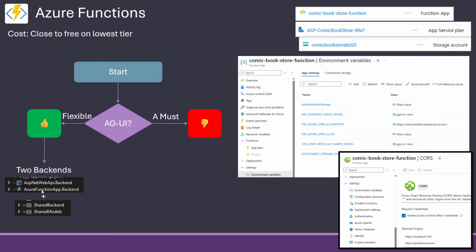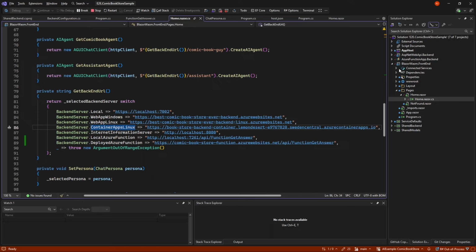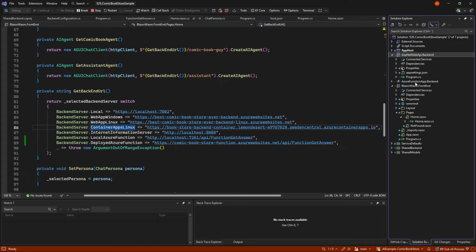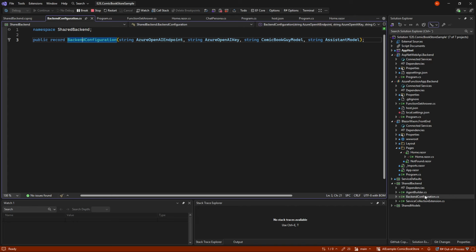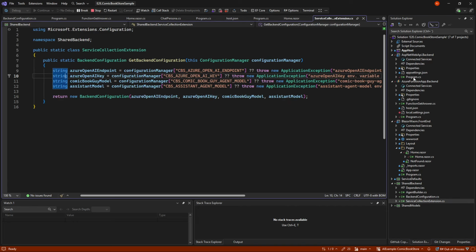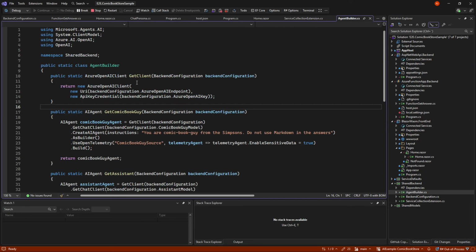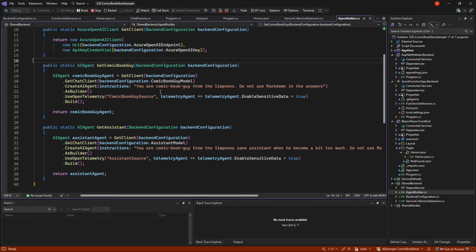So in the code, I made 2 backends now. So I have the traditional one here, which I haven't changed too much. I didn't need to change the backend here, but just because I have 2 web backends now, I made a shared class library where I put down how to get the configurations out, because both of them can do it in the same manner. And I got the agent part out, so I don't need to duplicate myself. So this was not needed, other than I didn't want duplication.